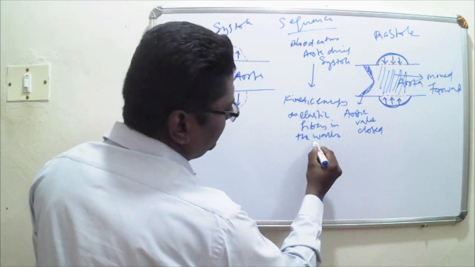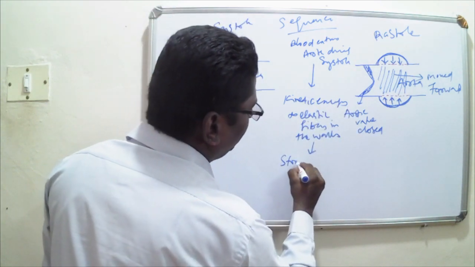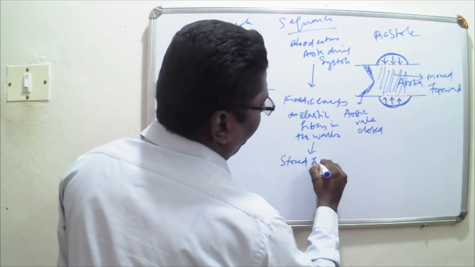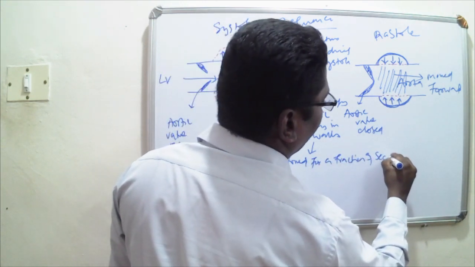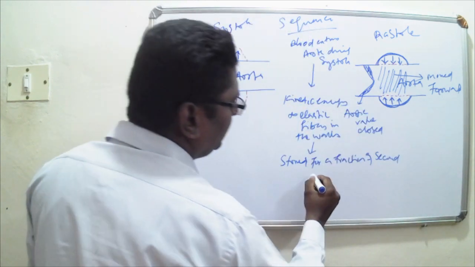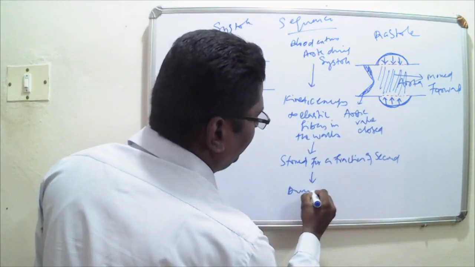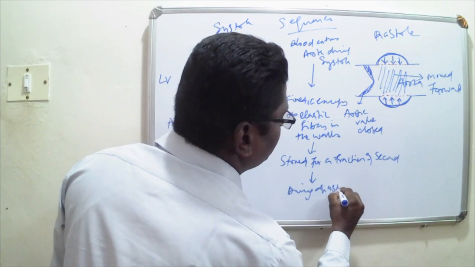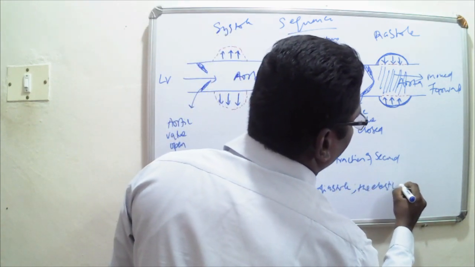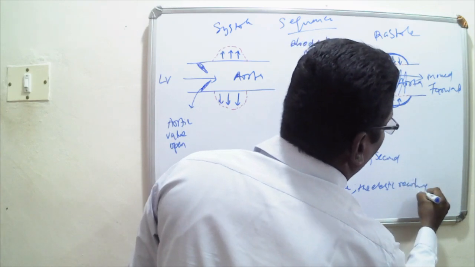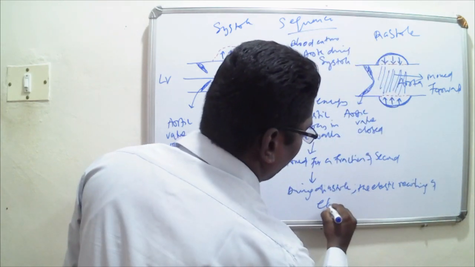This kinetic energy is stored for a fraction of a second. And then during diastole, the elastic recoiling of the elastic fibers happens.